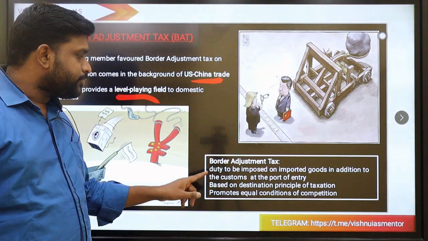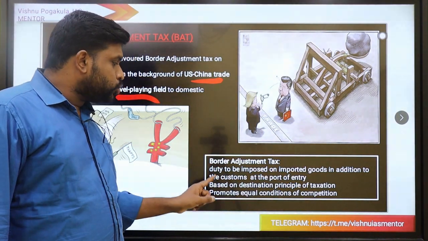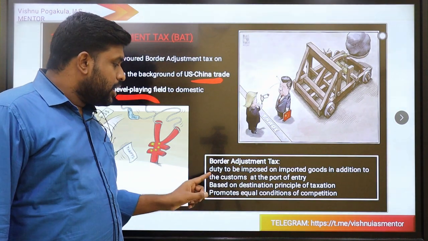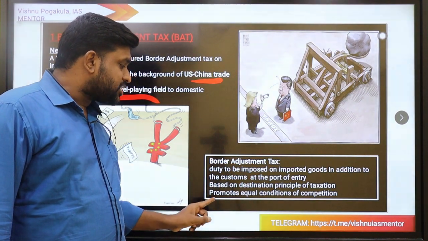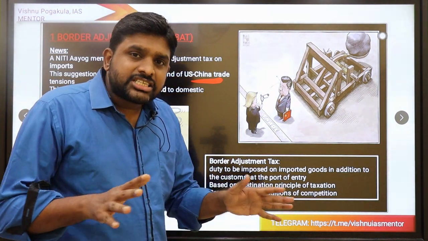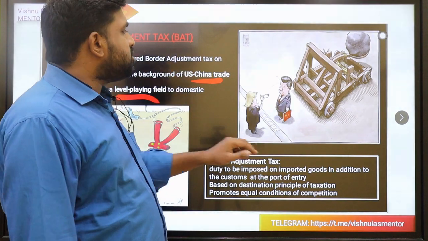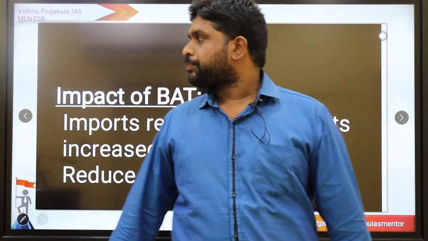Border adjustment tax is a duty to be imposed on imported goods in addition to the customs at the port of entry, based on the destination principle of taxation, which promotes equal conditions of competition. So an extra tax will be imposed on imported goods. That is called the border adjustment tax, BAT.